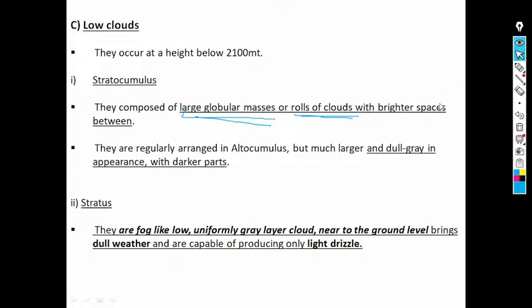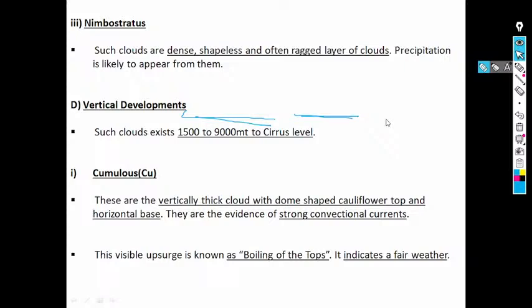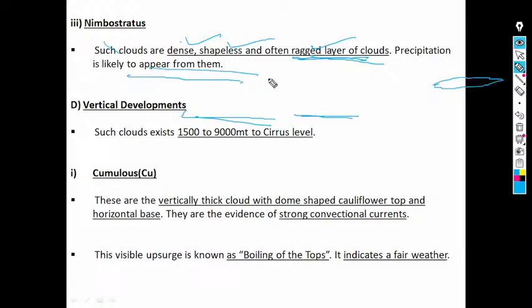Stratus, fog-like low cloud there basically. Then nimbostratus. These clouds are dense, shapeless, and often ragged layers of cloud. Precipitation is likely to appear from them.